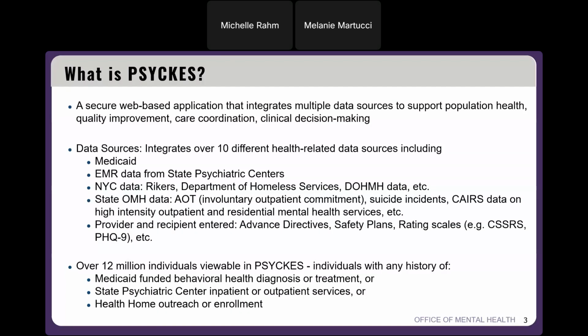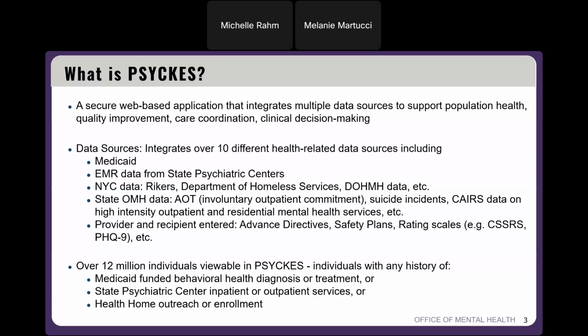But among others, we also have other state administrative data sources like EMR data coming from state PCs. We have New York City data, which includes information from Rikers, Department of Homeless Service data, and DOHMH data. We also have our state OMH databases that include information on AOT, NYMERS information on suicide incidents. We have CARES information for living and residential support treatment. And then we have provider and recipient entered data.